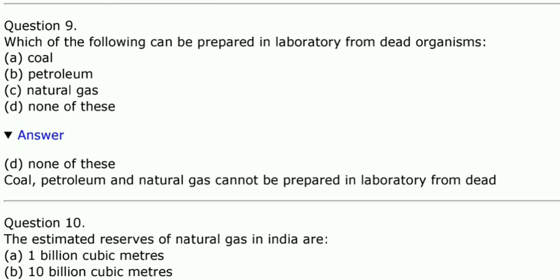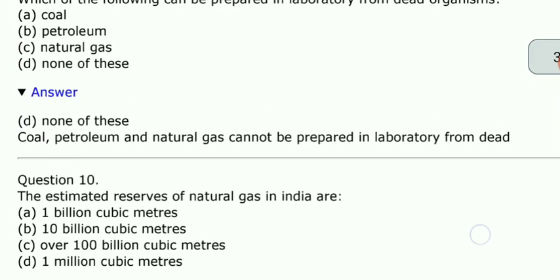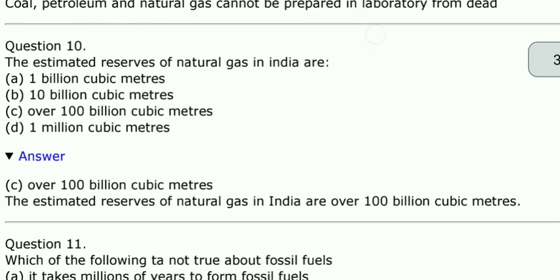That is why it is formed in the natural condition, and that is why they are limited in nature as well. Okay, chaliye. So the correct option is none of these. The estimated reserves of natural gas in India are 1 billion cubic meter, 10 billion cubic meters, over 100 billion cubic meters, or 1 million cubic meters. So the correct answer is over 100 billion cubic meters.